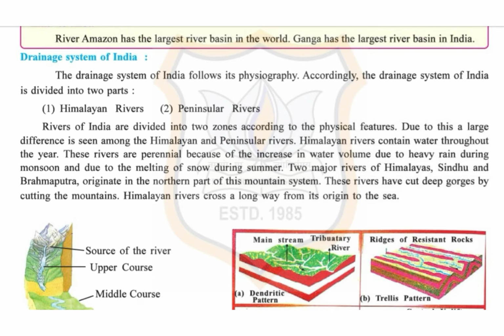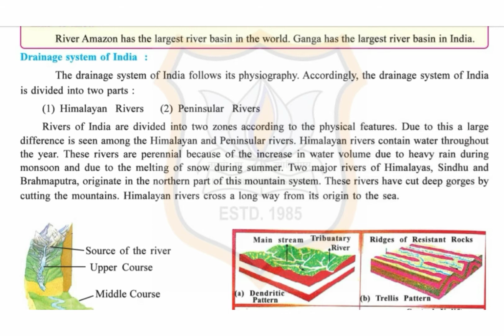Based on the physical features of India, its drainage system or say rivers can be divided into two parts. They are Himalayan rivers and peninsular rivers. Now we will study about the Himalayan rivers. Rivers originating from Himalayas are called Himalayan rivers. Sindhu, Brahmaputra and Ganga are three most important Himalayan rivers. Student, you can underline this sentence. It can come in exam for 1 mark.